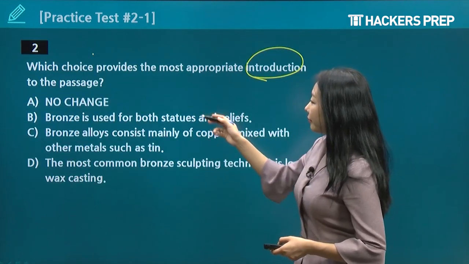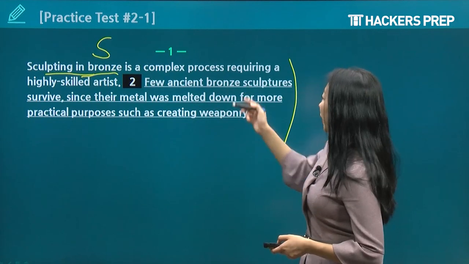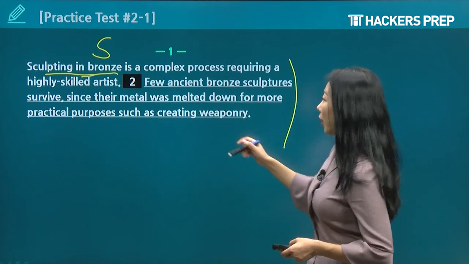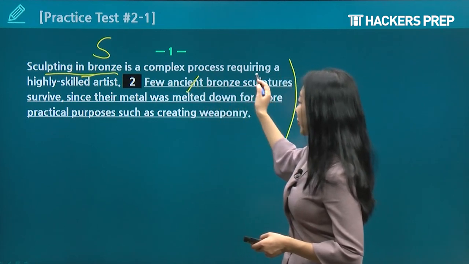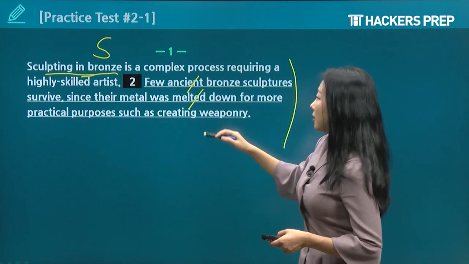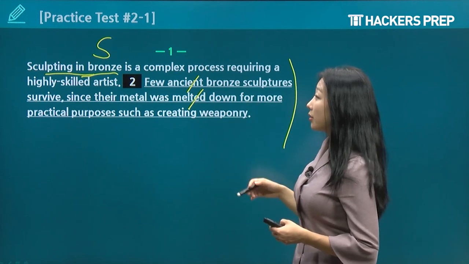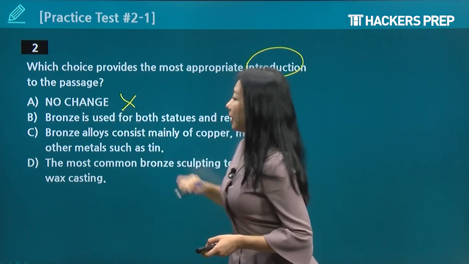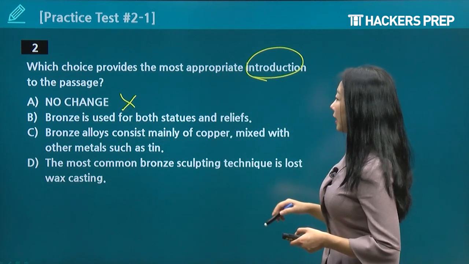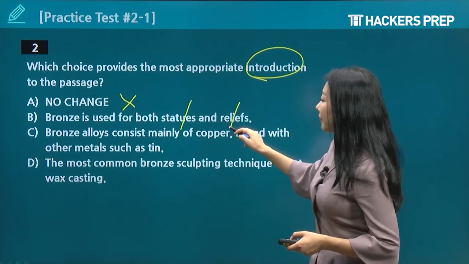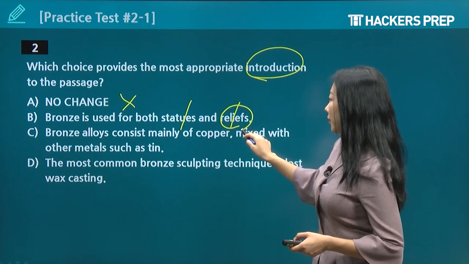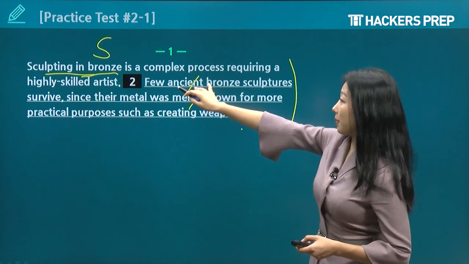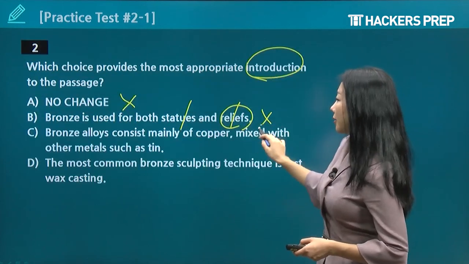And let's see. A, no change. Few ancient bronze sculptures survive since their metal was melted down. Okay, we're not talking about the ancient sculptures and how they melted down. It's a little bit abrupt because we want to focus on sculpting in bronze itself. B, bronze is used for both statues and reliefs. Okay, statues and reliefs. No mention of this later on, or earlier in the sentence, or earlier in this paragraph, right? So a little off topic.